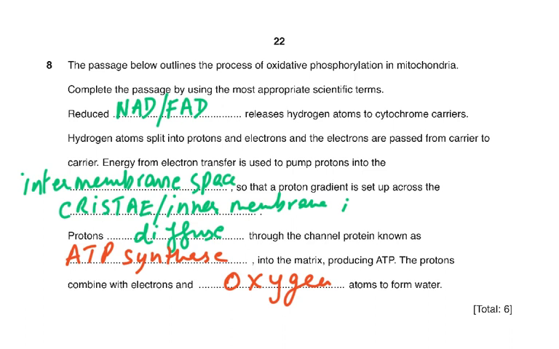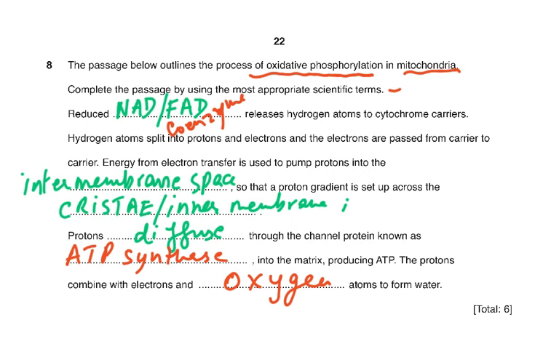Question 8 was a simple, straightforward question, not very difficult, but you had to know the chapter on respiration. The passage below outlines the process of oxidative phosphorylation in mitochondria. Complete the passage by using the most appropriate scientific terms. Reduced NAD, you could have said FAD, you could have even said coenzyme, releases hydrogen atoms to cytochrome carriers.